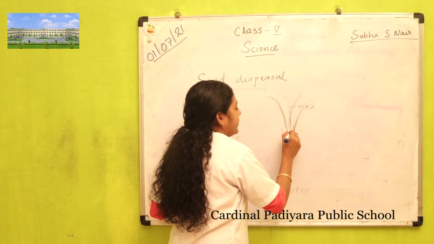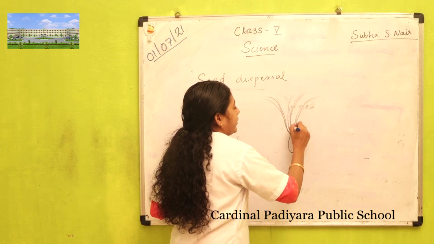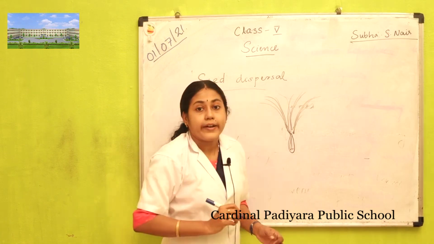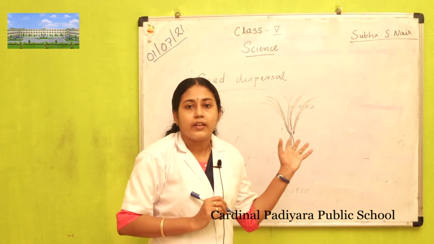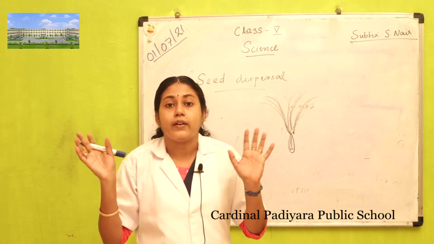Another example is, have you noticed this type of seeds with hairs on its body? Parachute-like hairs on its body. In Malayalam, this is called Appupandadi. How will it spread? It will fly through air and spread all over.